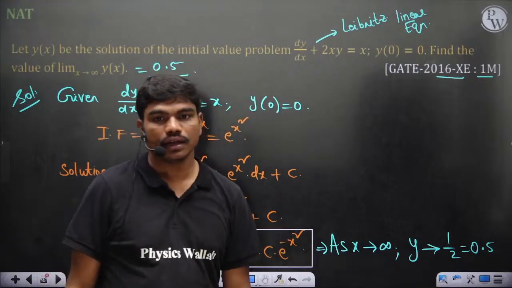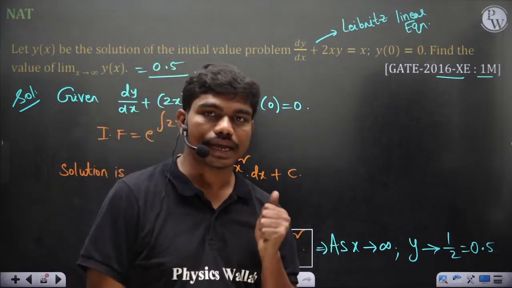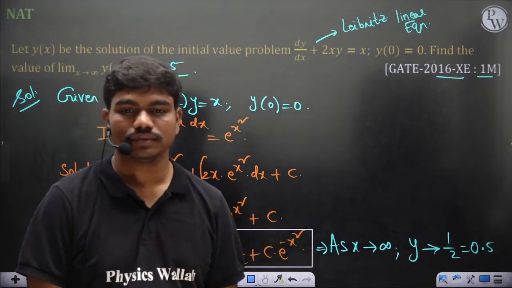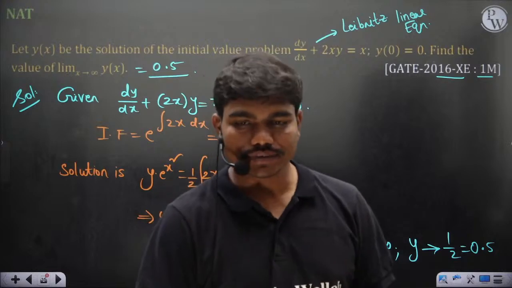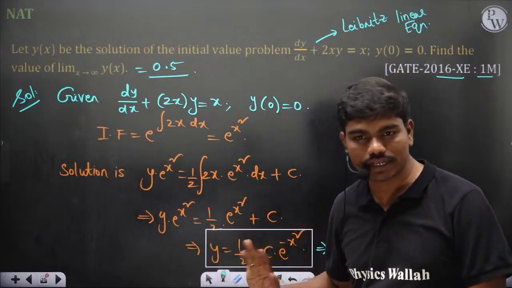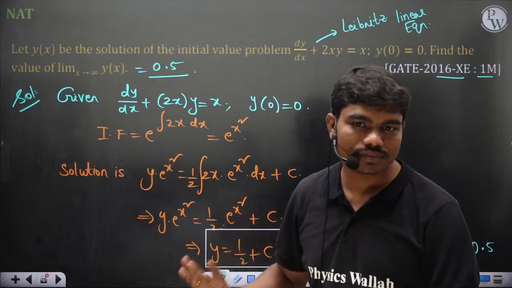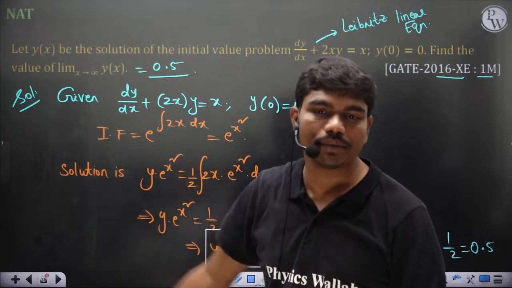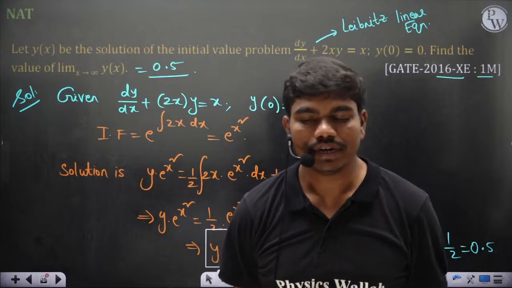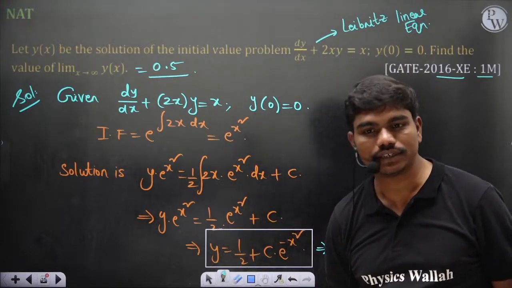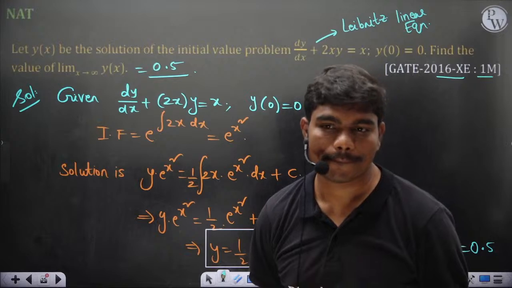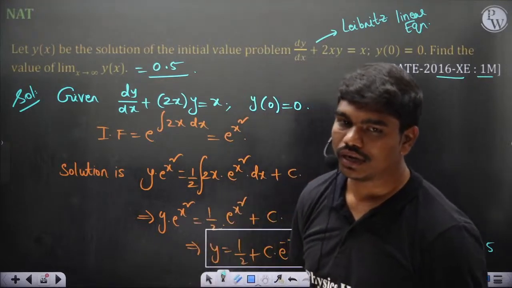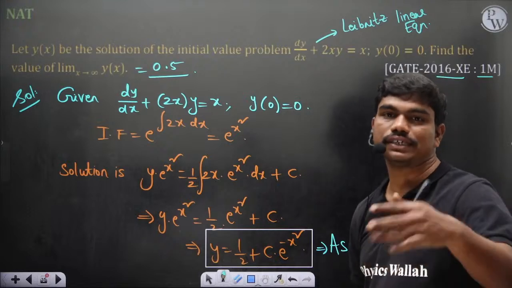If this question comes in the exam again, I'll solve it in only 2 seconds or maximum 5 seconds. Do you know how? Can you believe that this question can be solved in 5 seconds? Any one of you? Even if you separate the variables, you'll still take some time to integrate, correct? But will any one of you believe if I say that this question can be solved in 5 seconds? No, right? Look, I'll solve the same question using a different technique.